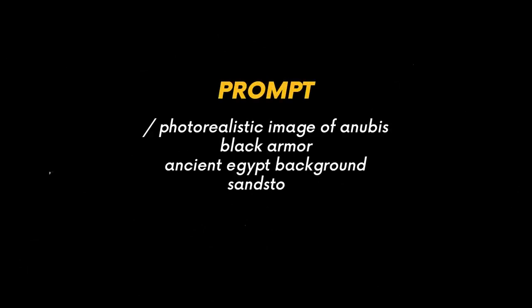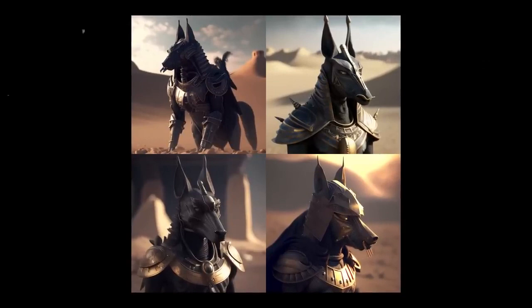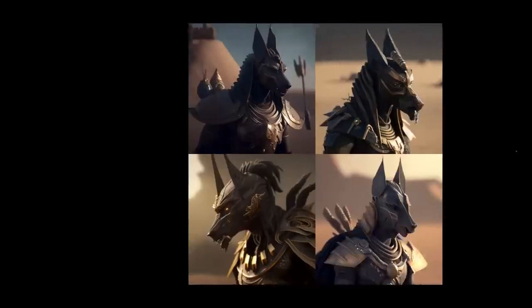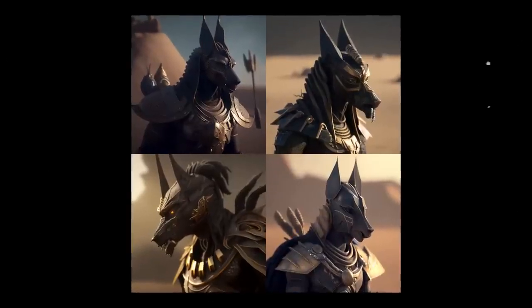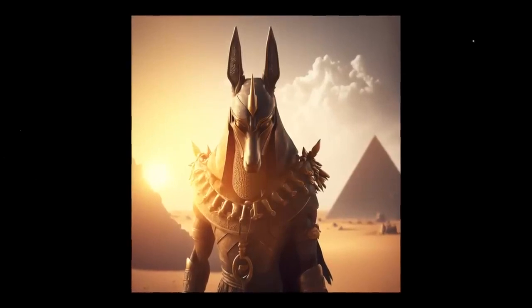Next we have the god of death, Anubis. When I specified photorealistic image of god Anubis, black armor, ancient Egypt background, sandstorm, Midjourney generated these results. To be honest, I was not satisfied, but when I added the keyword giant warrior, everything started looking much better. Of those four, I upscaled the first one and we got this. I also got this cinematic version with pyramids in the back, which would have fit nicely on the game cover.